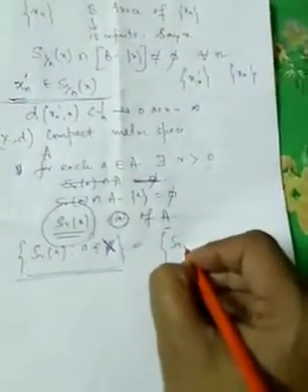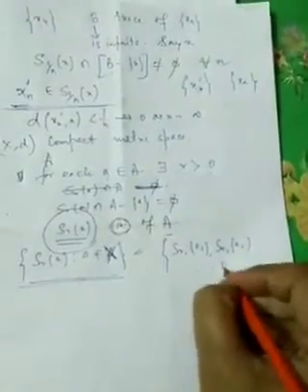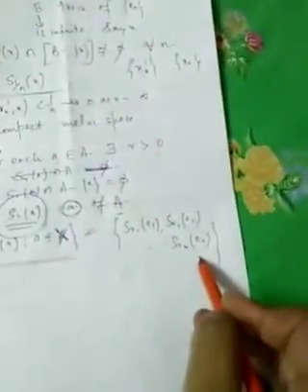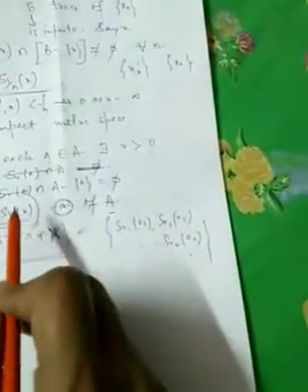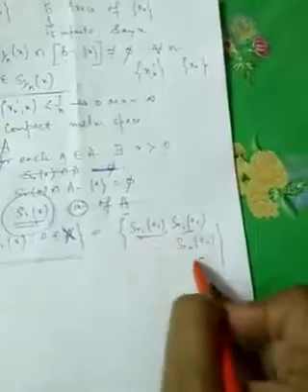So S(r_1, a_1), S(r_2, a_2), ..., S(r_n, a_n) cover X, and as A is a subset, that also covers A, and the condition is that each open sphere contains exactly its center from A.